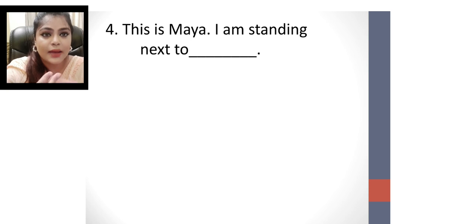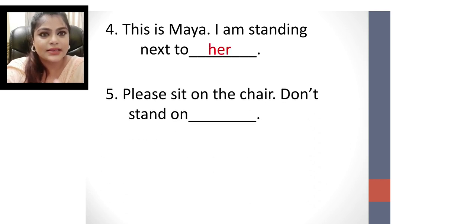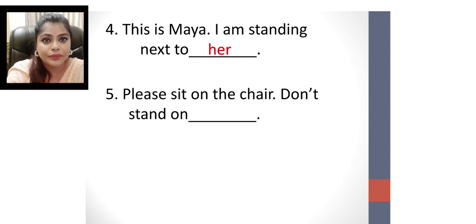This is Maya. I am standing next to him? No. Then her. Yes. I am standing next to her. Next. Please sit on the chair. Don't stand on. For a chair, for non-living things, which pronoun will we use? It. Very good. Please sit on the chair. Don't stand on it. Very good.